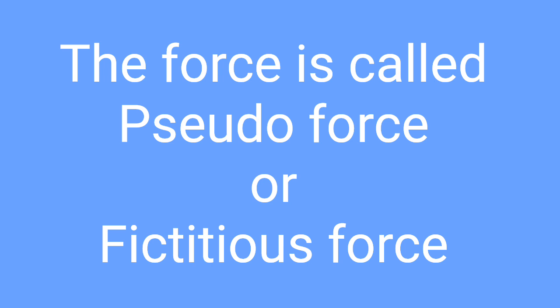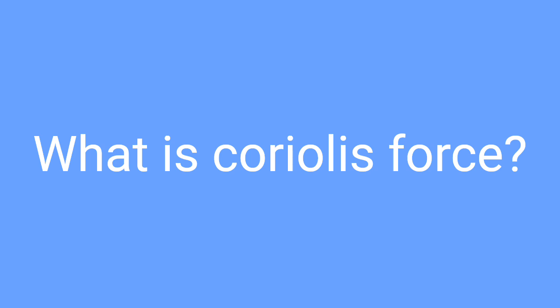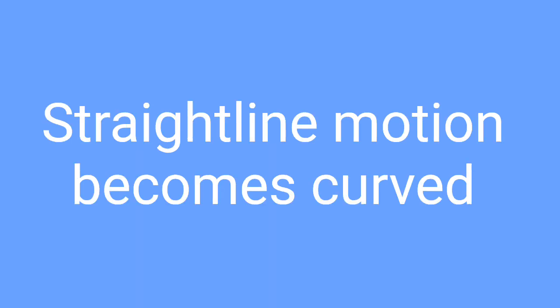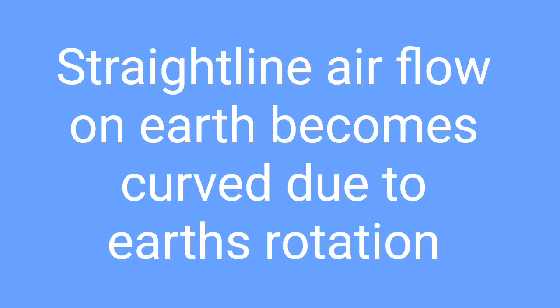This force is called pseudo force or fictitious force. Examples are Coriolis force and centrifugal force. Do you know what a Coriolis force is? It is a force in which straight line motion becomes curved. Suppose air is flowing on the surface of the earth and the earth is rotating. Due to the rotation of the earth, the air flow becomes curved.